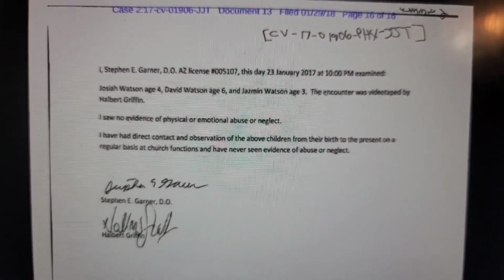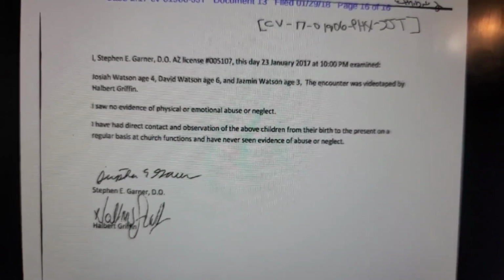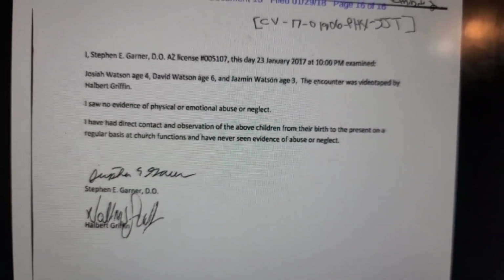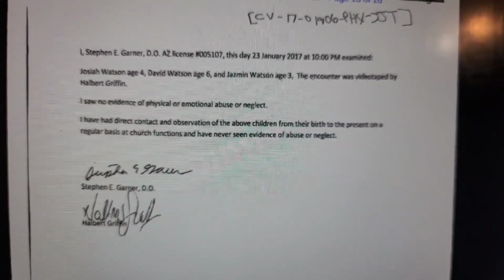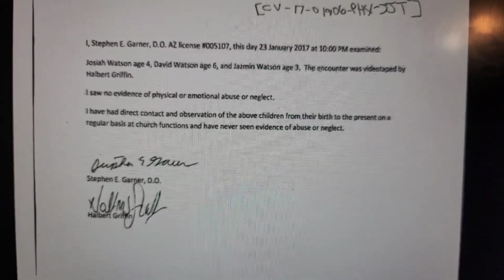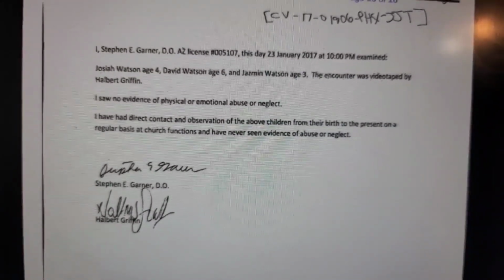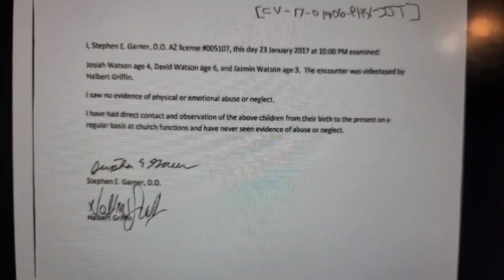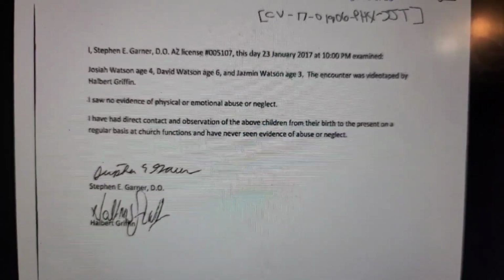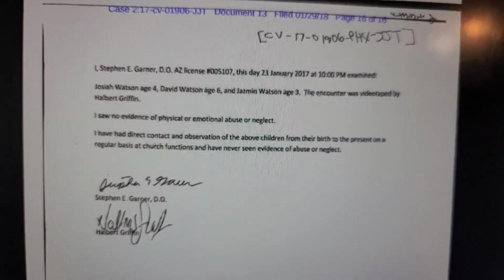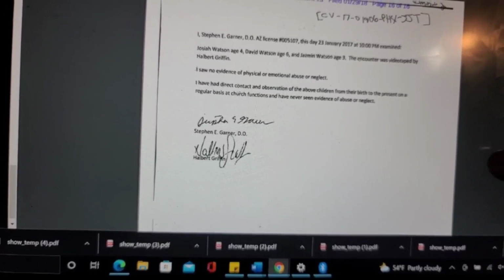I, Stephen E. Garner, license whatever, examined Josiah, age 4, David Watson, age 6, and Jameen Watson, age 3. The encounter was videotaped by Halbert Griffin. I saw no evidence of physical or emotional abuse or neglect. I have had direct contact in observation of the above children from their birth to present on a regular basis. Okay, so who's this? Well, we definitely will look into this. I'm just wondering who this is. What kind of a license are they?